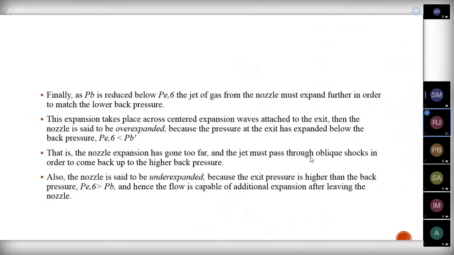So you can see this. Sir, could you please explain one more time how the oblique shock forms at the exit?